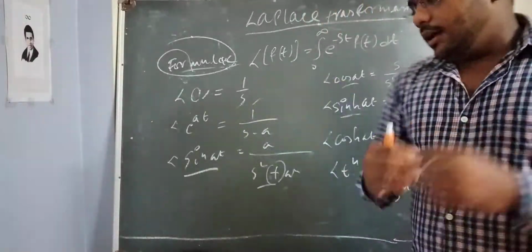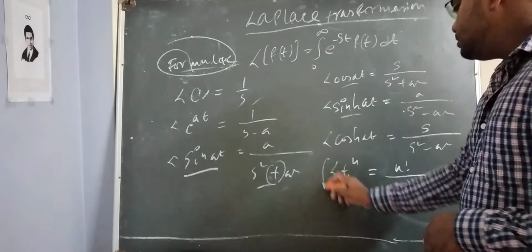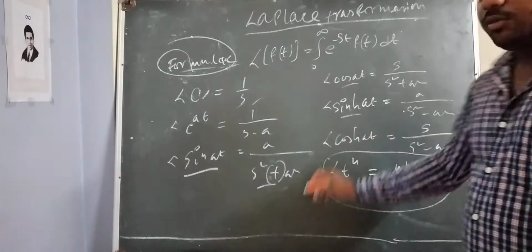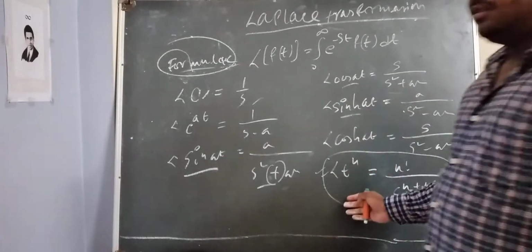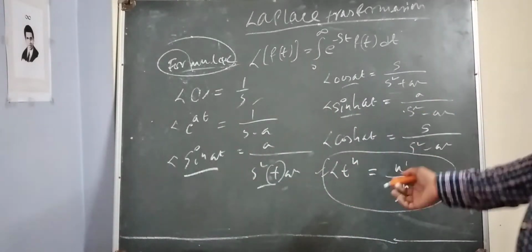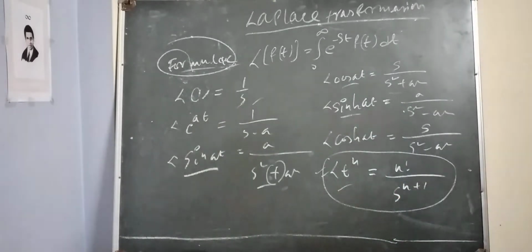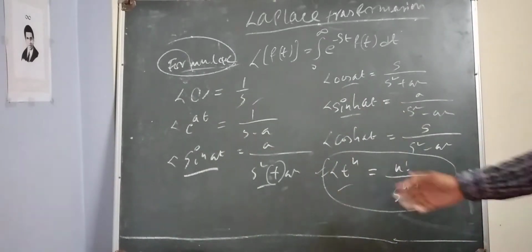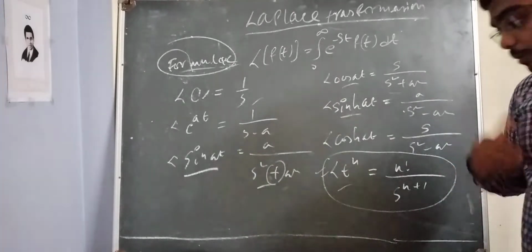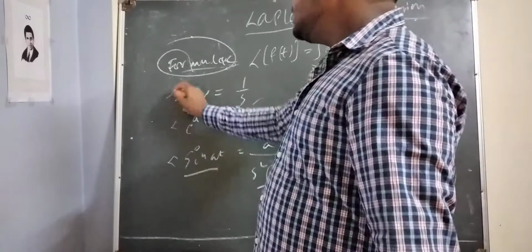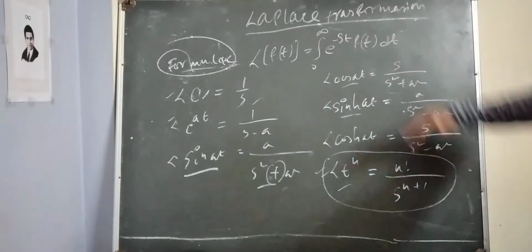This is one of the special formulas you have to remember, because there is no trick. You have to memorize this formula, otherwise you will forget it. Laplace of t to the power n will be n factorial divided by s to the power n plus 1. This formula came from this definition only.